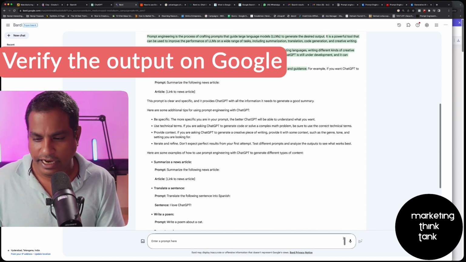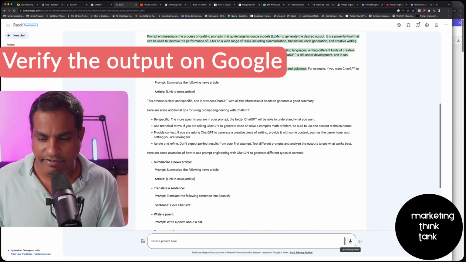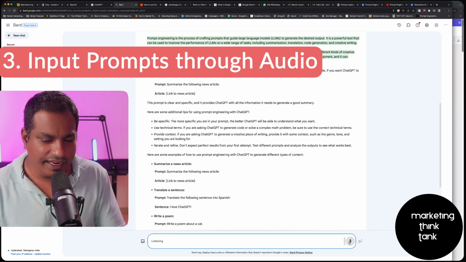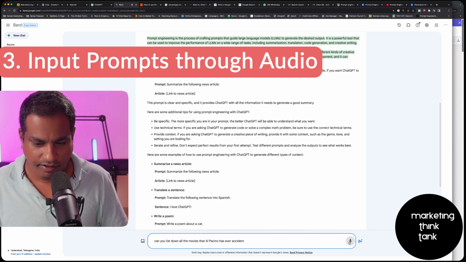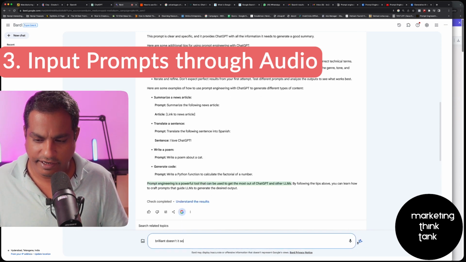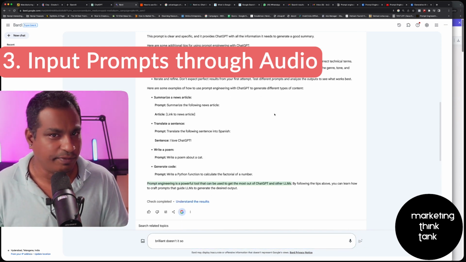Now, another thing that ChatGPT cannot do that Google Bard can is give audio inputs, right? Can you list down all the movies that Al Pacino has ever acted in? Brilliant, isn't it? So you can just go ahead and submit it and it gives you the article, while there is no audio input functionality in ChatGPT yet.